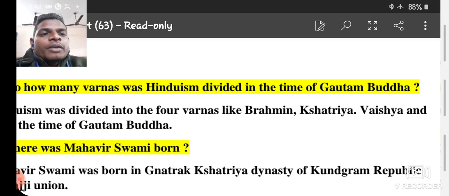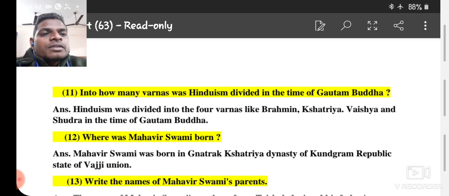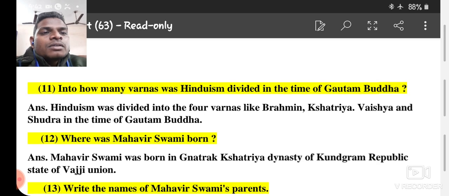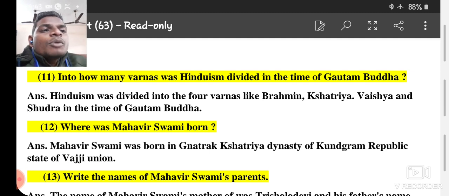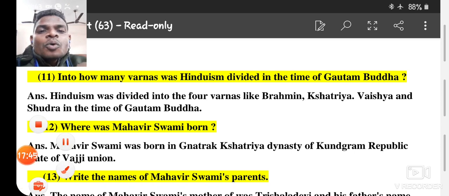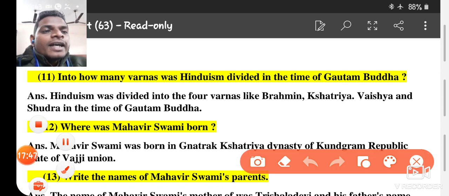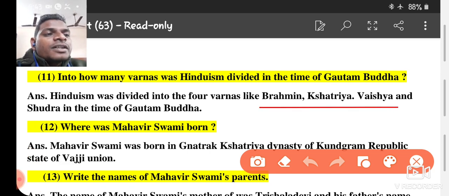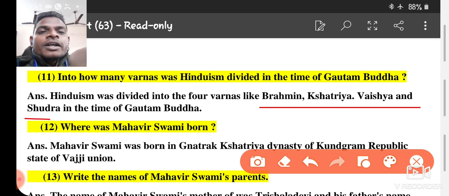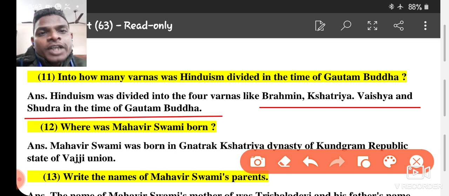Number 11. Now we are going to discuss it. Into how many Varnas was Hinduism divided in the time of Gautam Buddha? Mainly that time 4 Varnas are there: Brahmin, Kshatriya, Vaishya and Shudra in the time of Gautam Buddha.